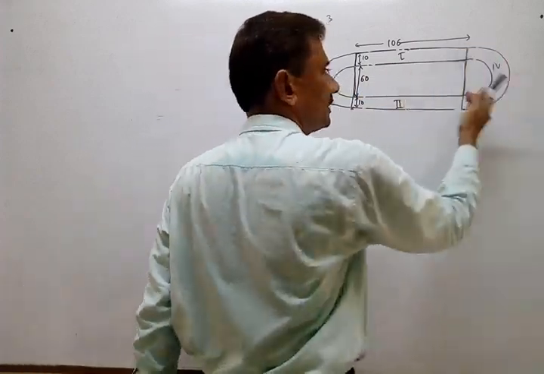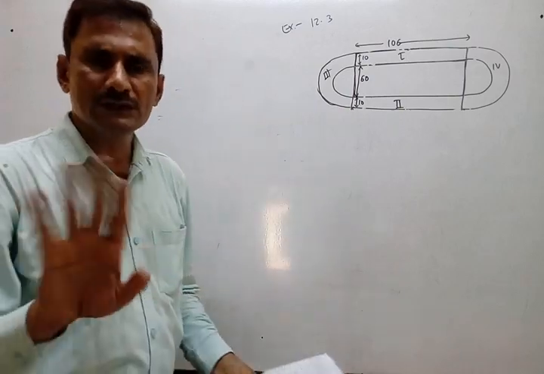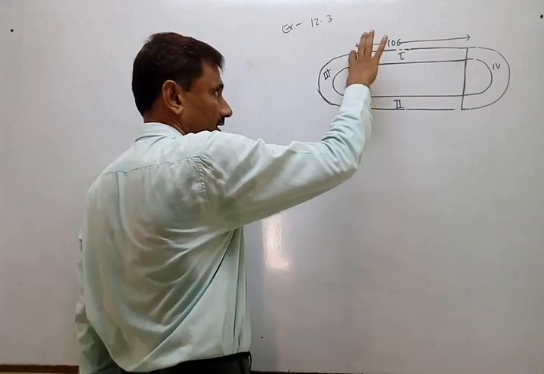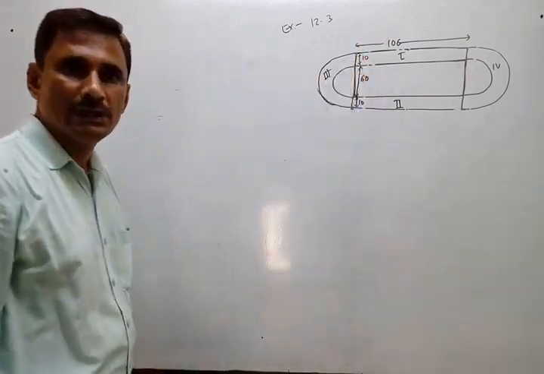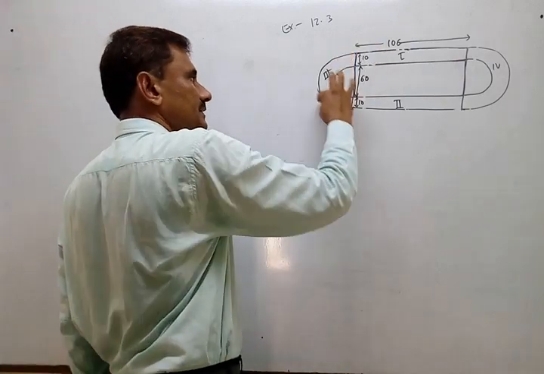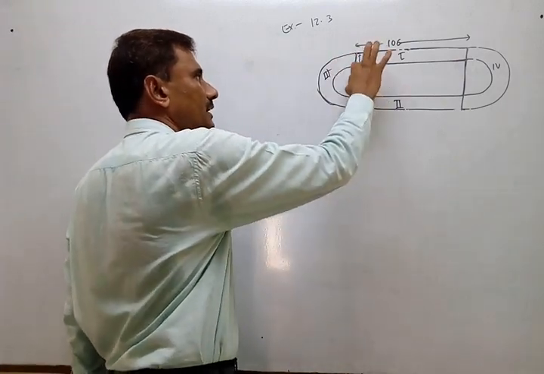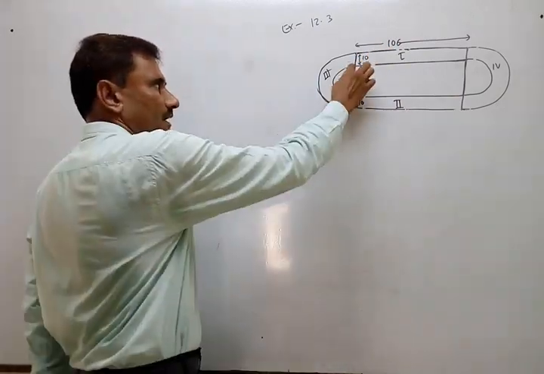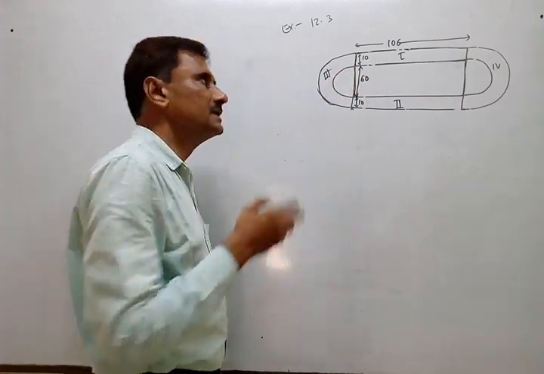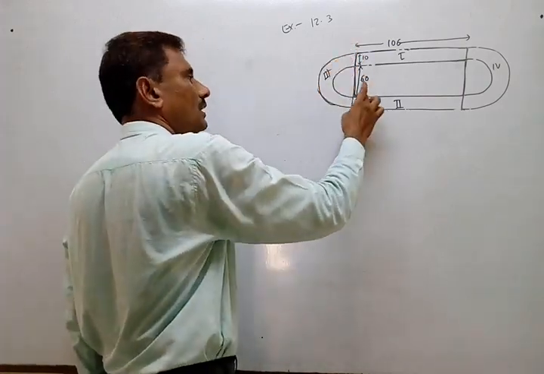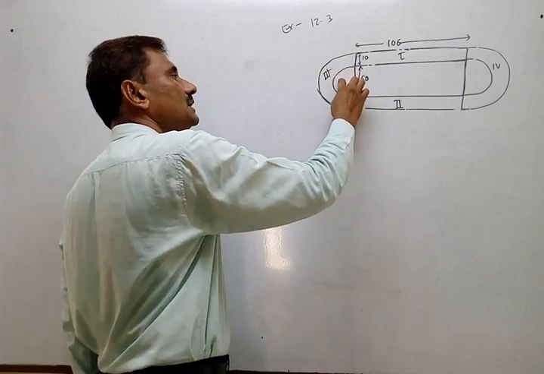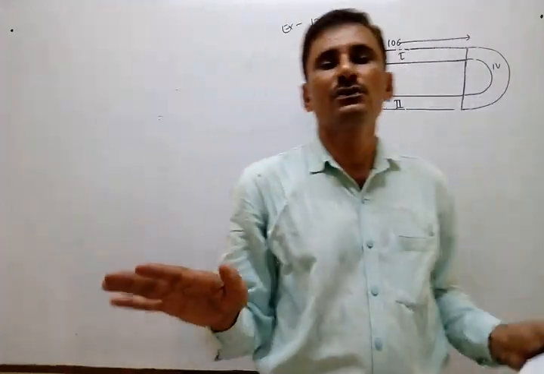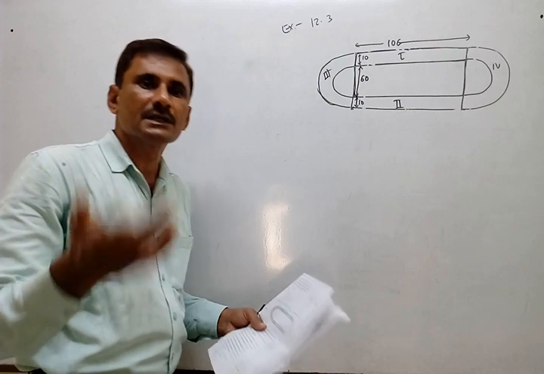Now look at that semicircular track. For a circle or semicircle, the radius is needed. So just look, the total diameter is 80. So obviously, the outer semicircle's radius will be 40 and the inner semicircle's radius will be 30. So both radii we will have. Then from the whole outer semicircle's area, we will subtract the inner semicircle's area. So we will get that.